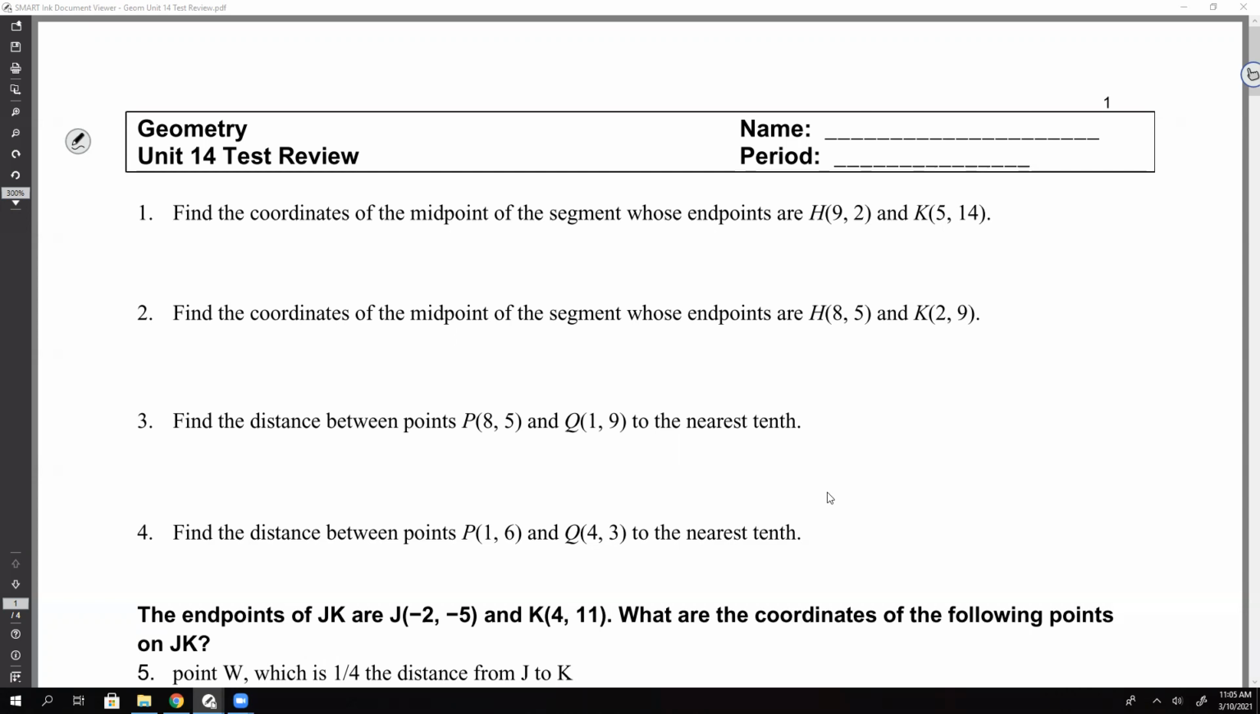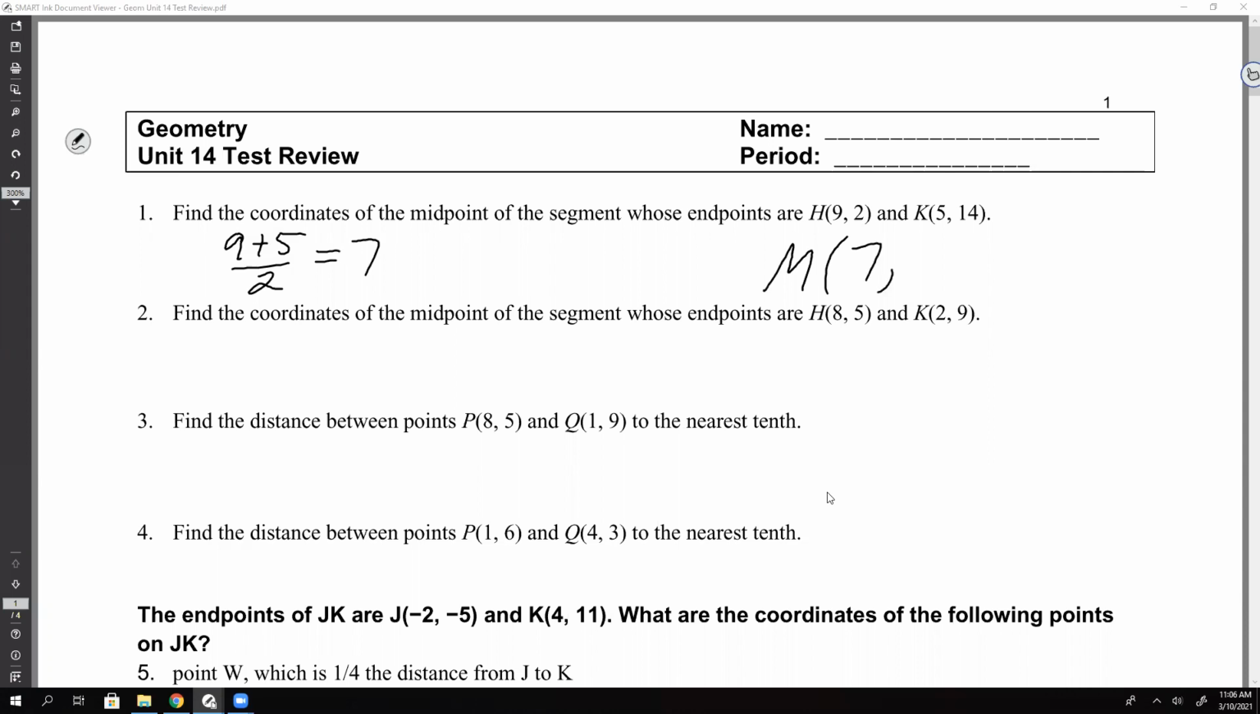So we're going to take our 2 X's, so 9 and 5, and divide by 2, and that's going to give us our X coordinate. So 9 plus 5, 14, divide by 2, so it's 7. Okay, and I'm going to call the midpoint M. So 7 is our X coordinate.